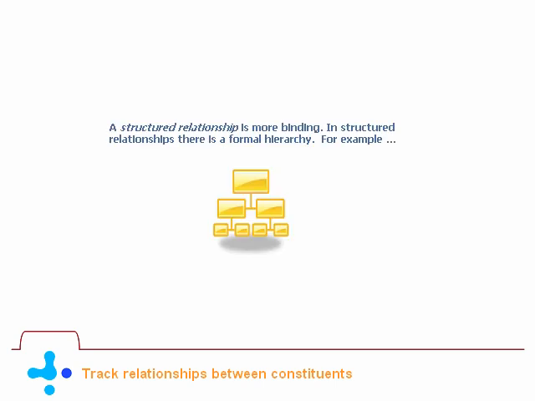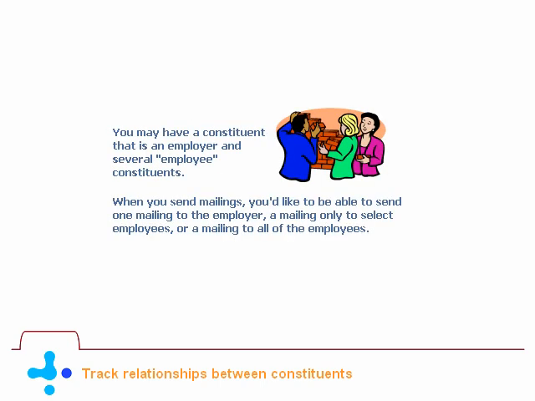A structured relationship is more binding. In structured relationships, there is a formal hierarchy. For example, you may have a constituent that is an employer and several employee constituents. When you send mailings, you'd like to be able to send one mailing to the employer, a mailing only to select employees, or a mailing to all of the employees.